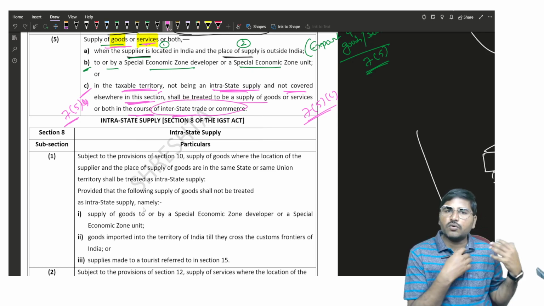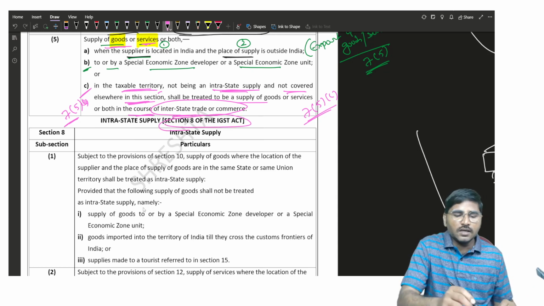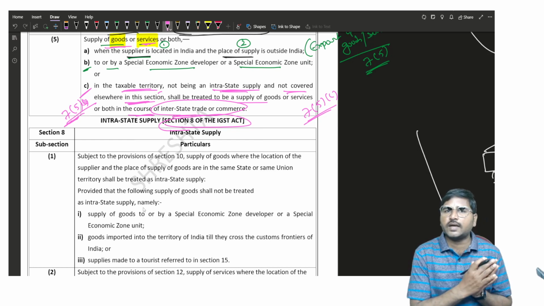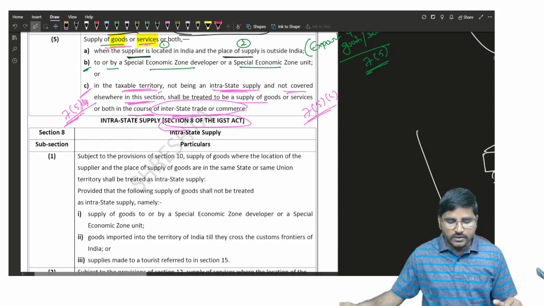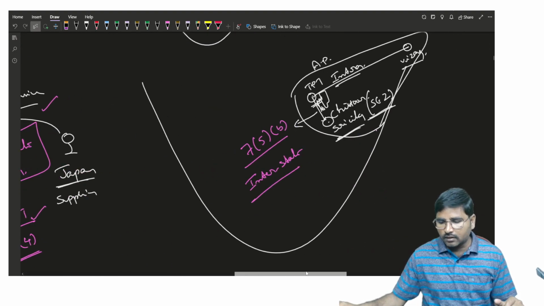Here, it is not notified as an intrastate supply under section 8 of the IGST Act, and up to 7 subsection 5 clause B, nowhere is it specified as an interstate supply. Then those transactions shall be treated as an interstate supply. Sir, any example for this situation? Yes, obviously.